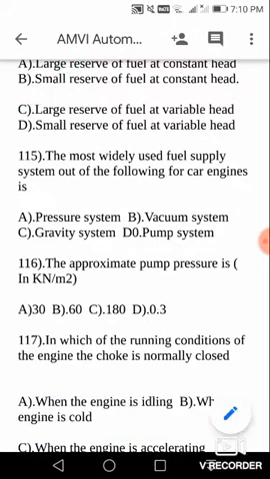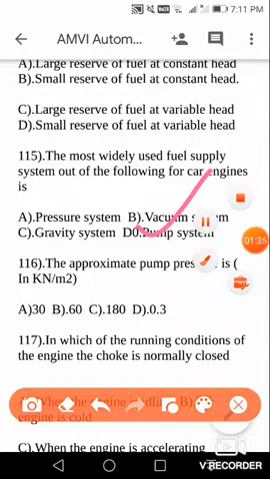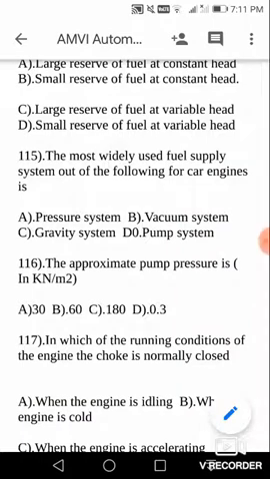Next, the most widely used fuel supply system out of the following for car engines. So normally car engine is SI engine, but nowadays SI and CI, that is what you call petrol and diesel cars are also coming. So assuming that it is SI engine or petrol engine, what is the most widely used fuel supply system? Here the most widely used fuel supply system for cars is the pump system. So your answer is pump system, D. Next question. So I have discussed in the other bits where the pressure system is used, where the vacuum system is used, and where the gravity system is used. So please watch all my videos.